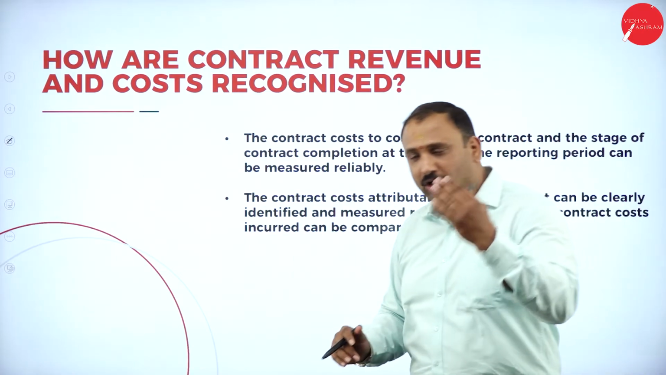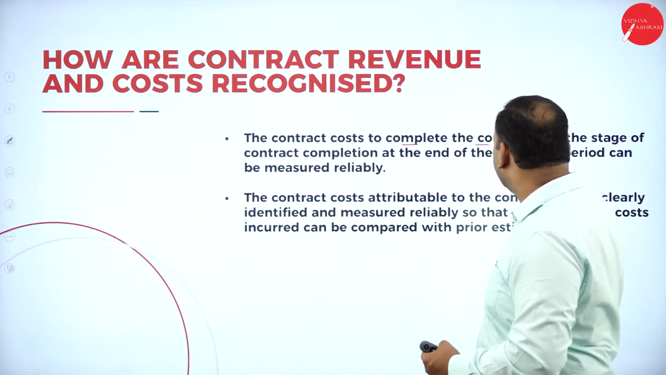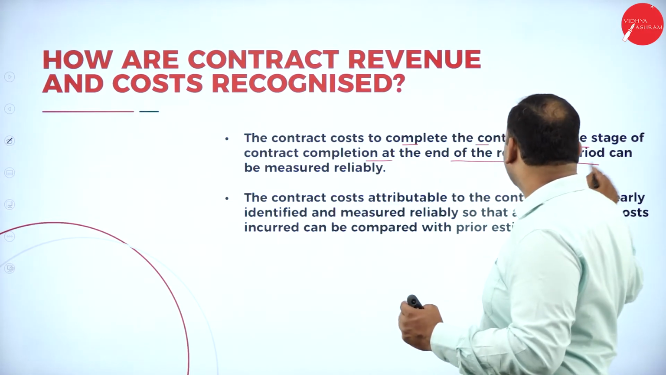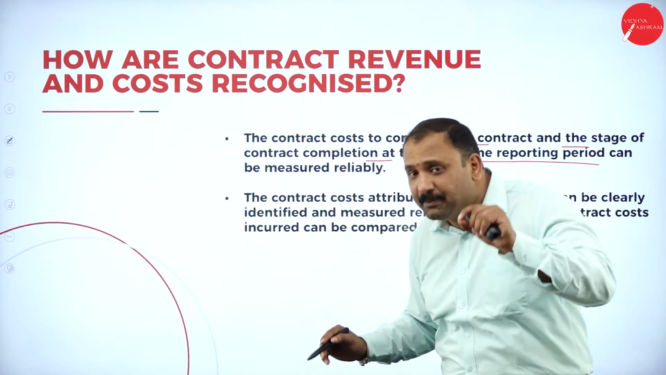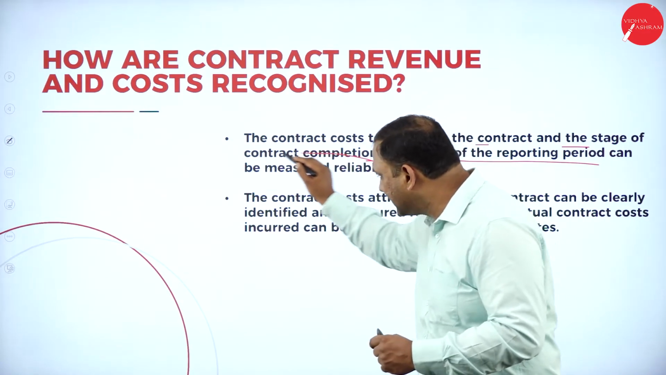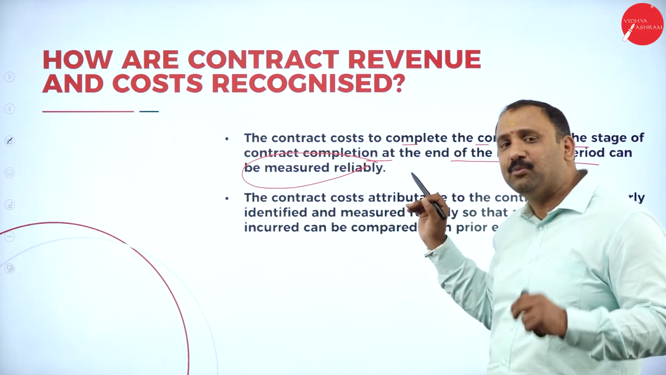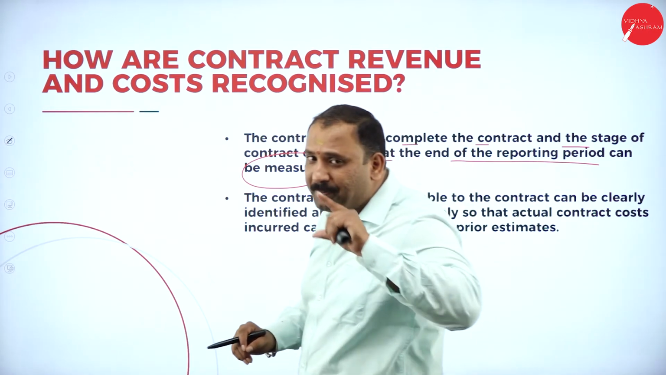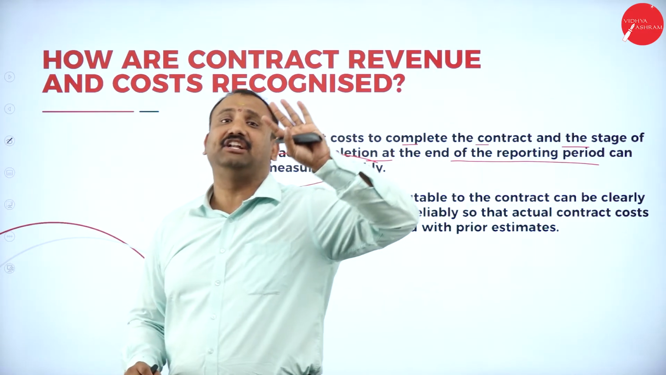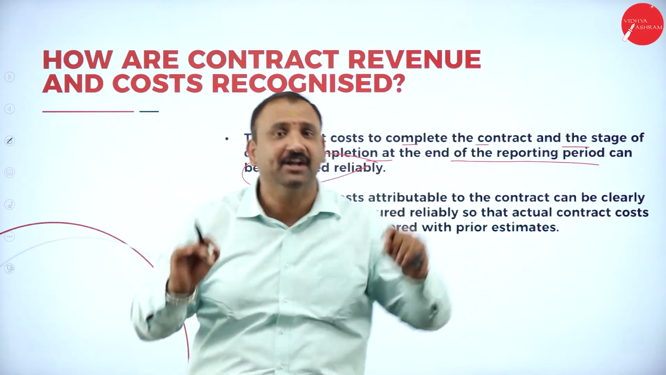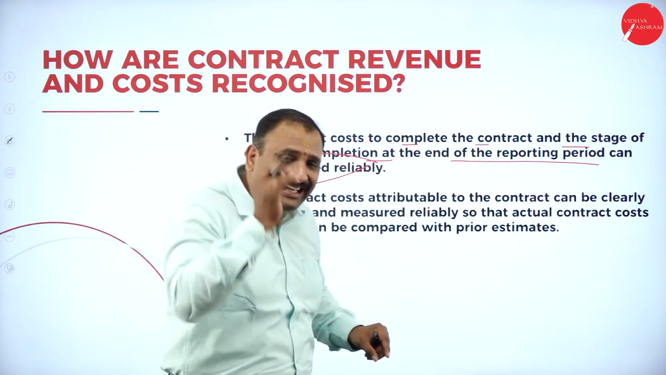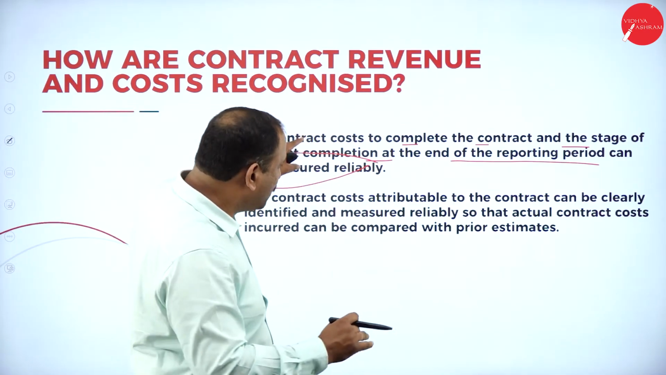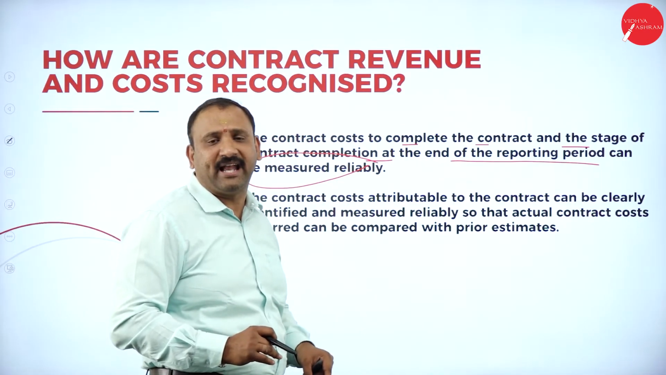Followed by the contract cost to complete the contract and the stage of contract completion at the end of the reporting period can be measured reliably. Let me just underline this word, reliably. Why? Because at any given point of time, you will not be able to take things at your judgment. Please don't do that. Why? Because we need a reliable standard. You need to tell me exactly on what basis the accounting has been done.